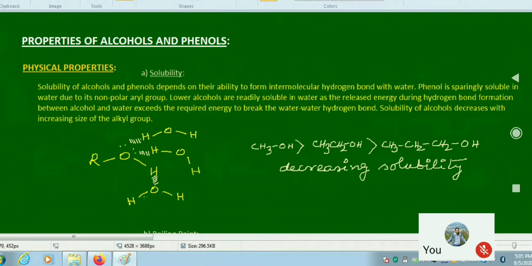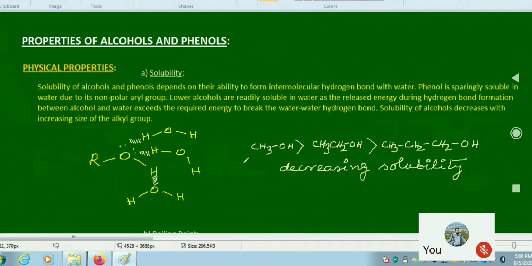First of all, solubility. Regarding solubility of alcohol and phenol, it is found that since they can form intermolecular hydrogen bond with water, therefore alcohol is easily soluble in water, but phenol is sparingly soluble because of its nonpolar phenyl group. And for the alcohol, it is found that the lower alcohols are very easily soluble in water due to formation of intermolecular hydrogen bond.